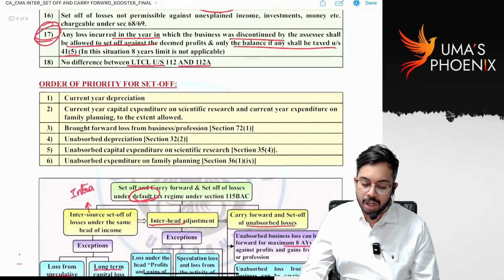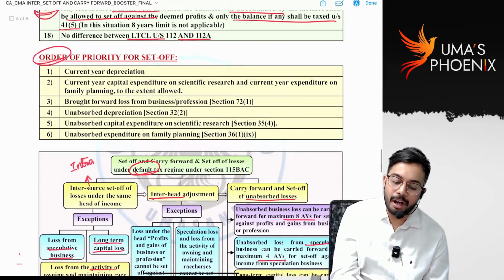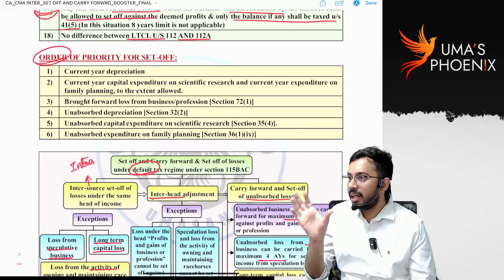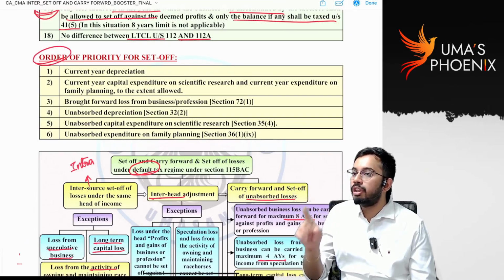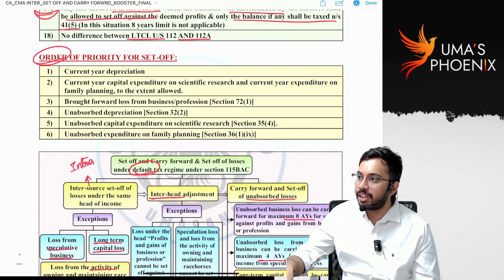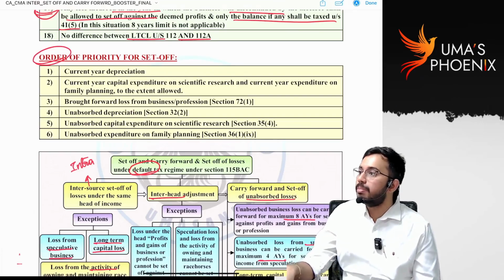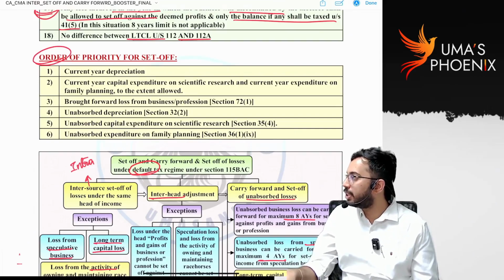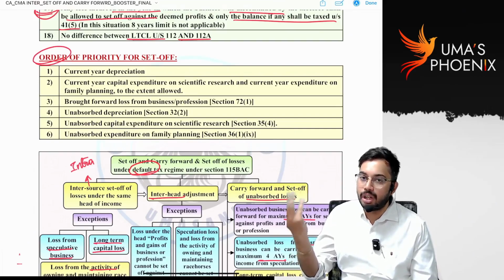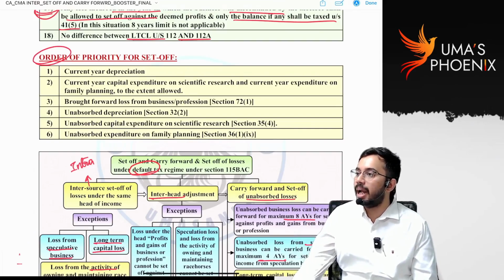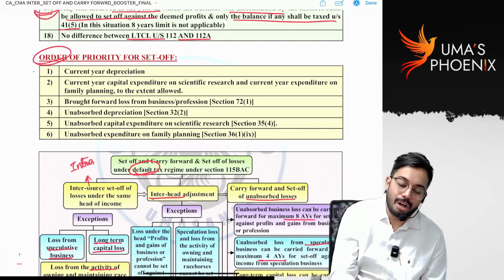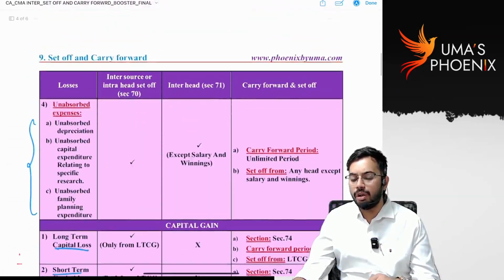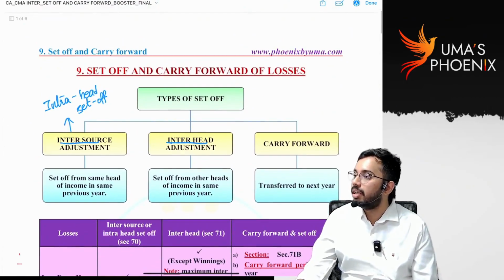So that's it. Majority of the points are discussed. Order of priority: I told you, if there is income in current previous year, that income we should first set off against current year depreciation. Second priority should be given to brought forward business loss. Third priority should be given to unabsorbed depreciation, unabsorbed capital expenditure on scientific research, unabsorbed family planning expenditure. This is the order of priority. So that's all about set off of losses. Don't ignore this important chapter. I wish you all the best.